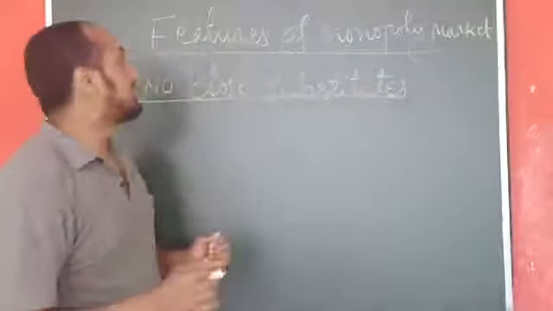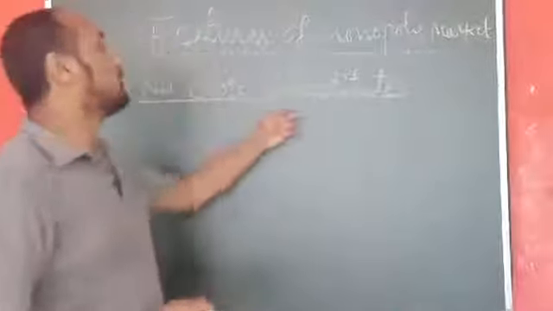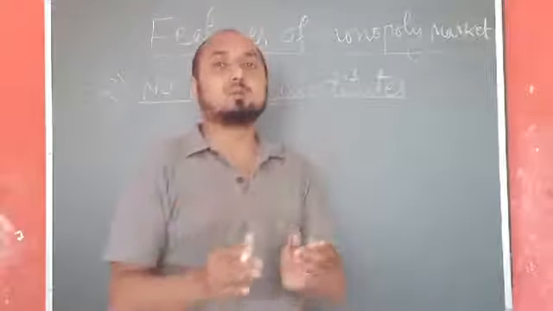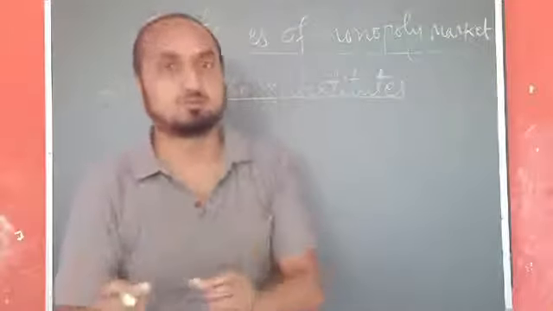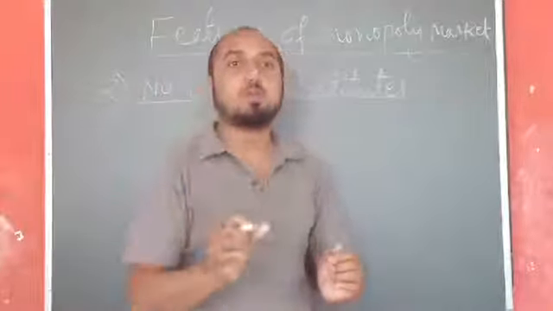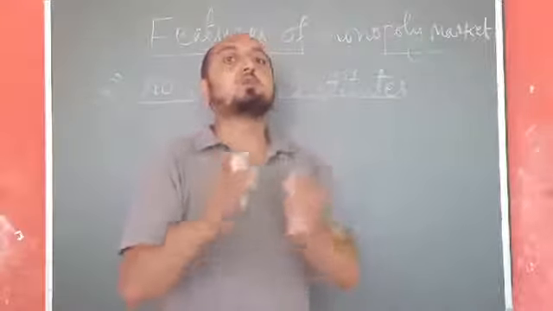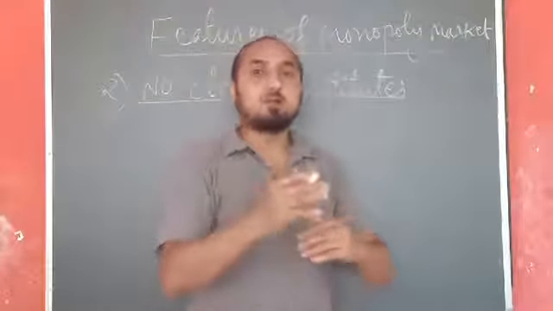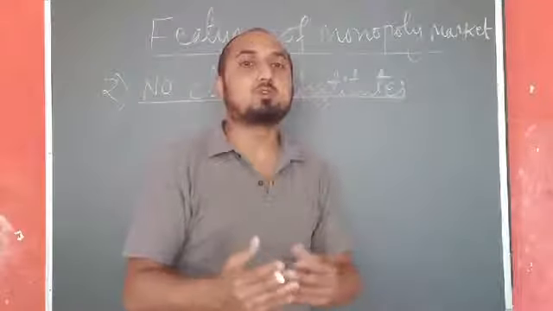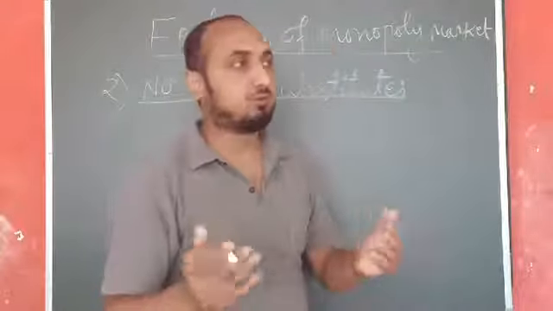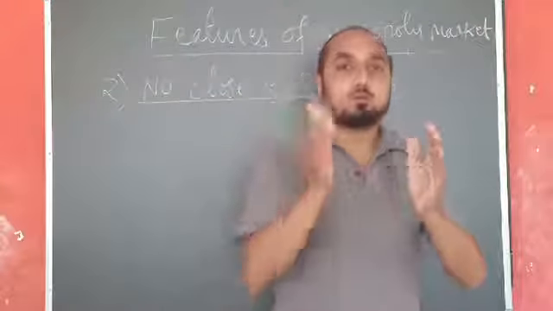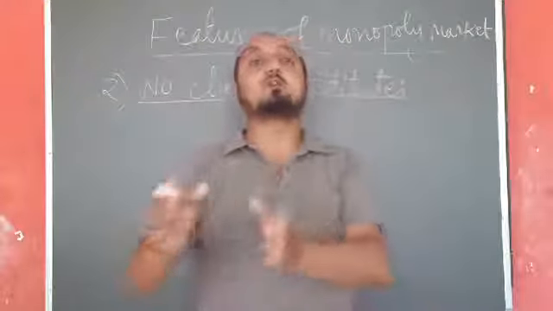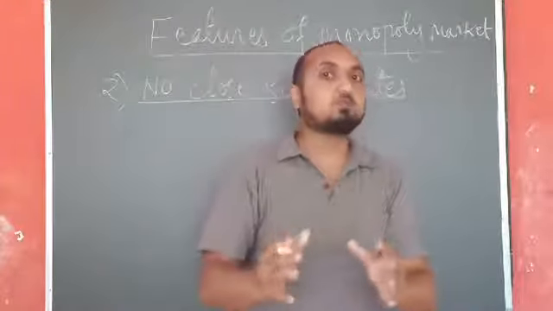The second important feature of this monopoly market is no close substitutes. So the monopoly market produces that type of commodity which has no close substitute. Now you have to understand the definition of substitute. Substitutes are those goods which can be used in place of one another, or that can be replaced by the other commodity to fulfill our needs or to satisfy our wants. So in the case of monopoly market, whatever commodity or products are available, those products do not have any close substitutes.